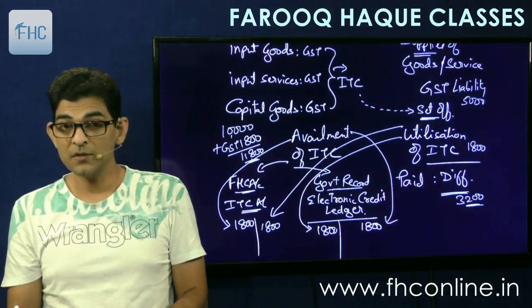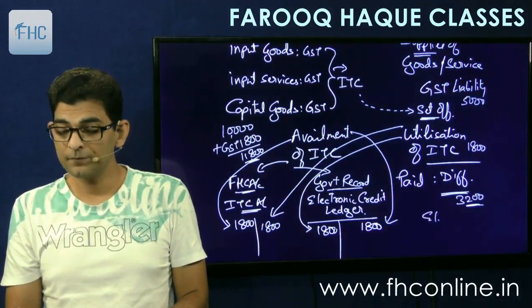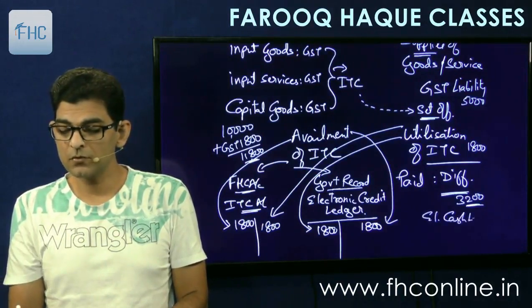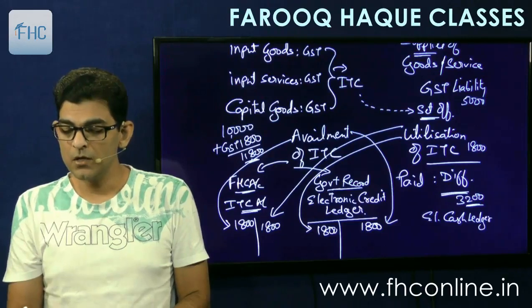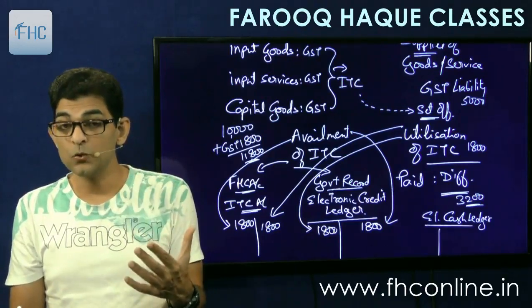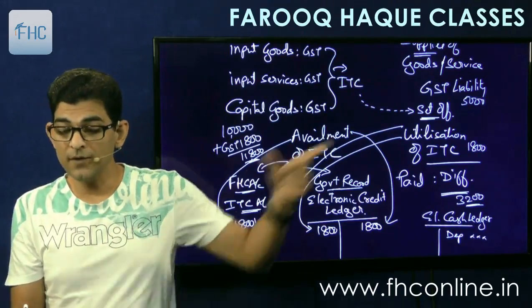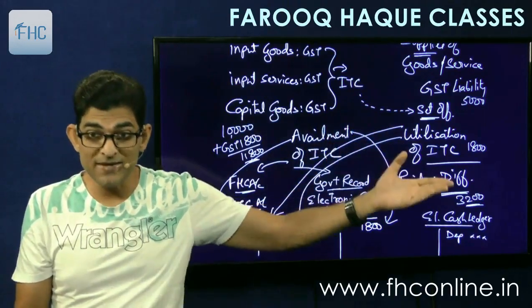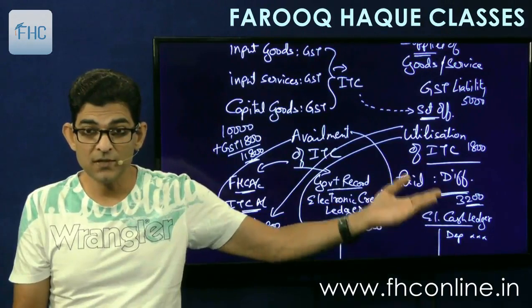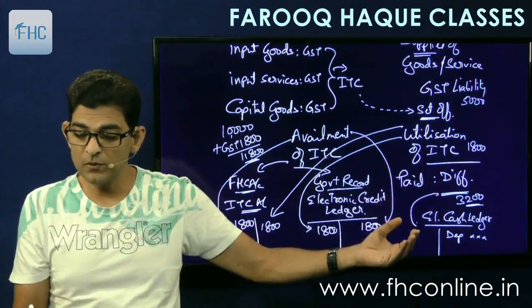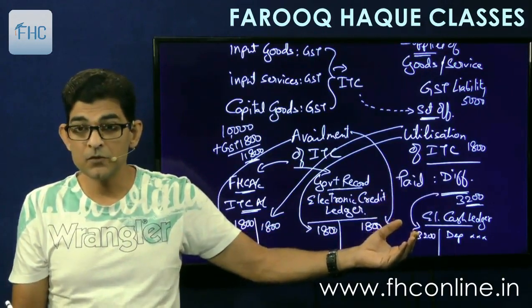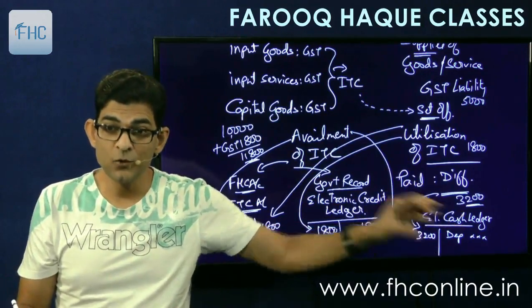So whatever cash deposits I make will come as credit, and then this 3,200 that I am paying out of this balance will come as debit. So first I have to have credit in order to debit.